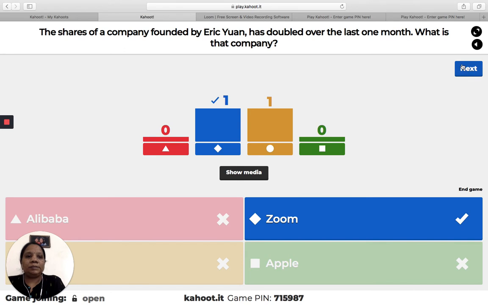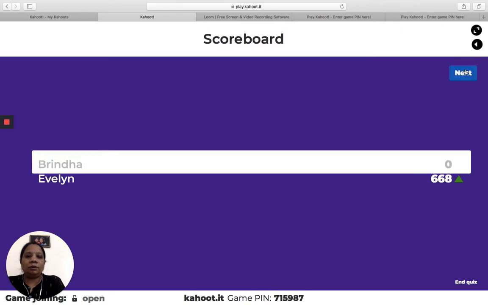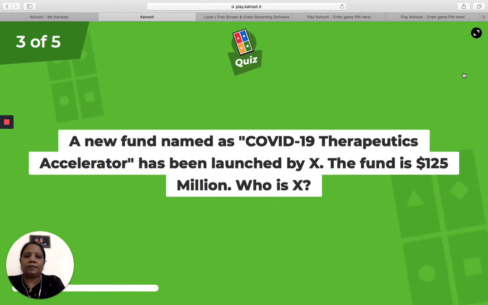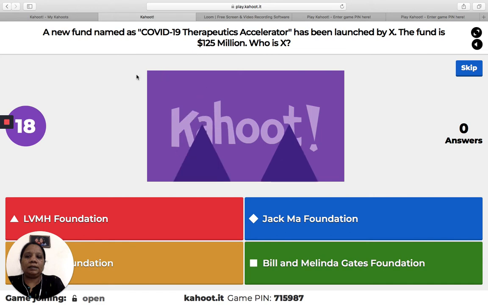Okay, let me just move on to next to see the score. So you can see the score. One student has answered correctly, so it is 926. Another student has answered wrong, so it is 0. When I click next, it moves to the third question. Very, very simple way of answering. Okay, so this is a question here, and the 4 options will appear, and here the timing also is running.